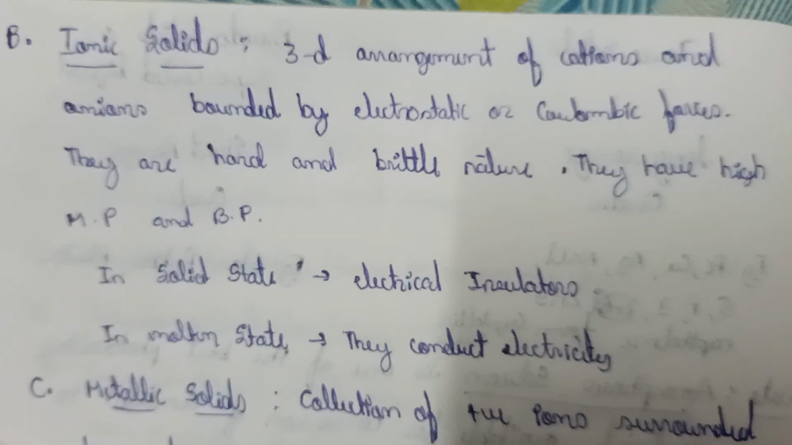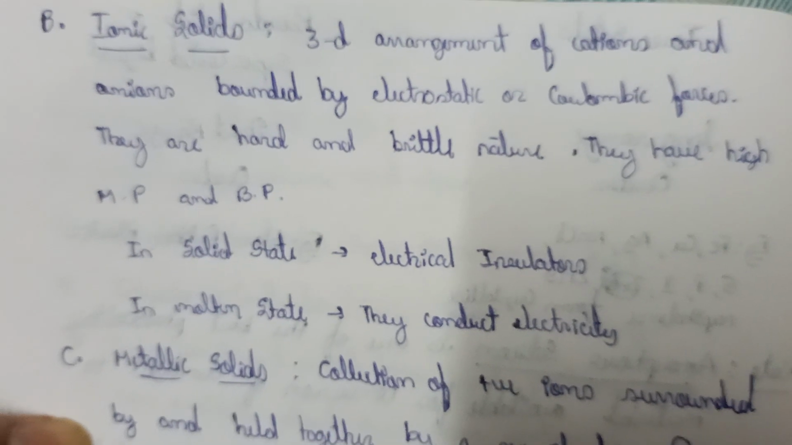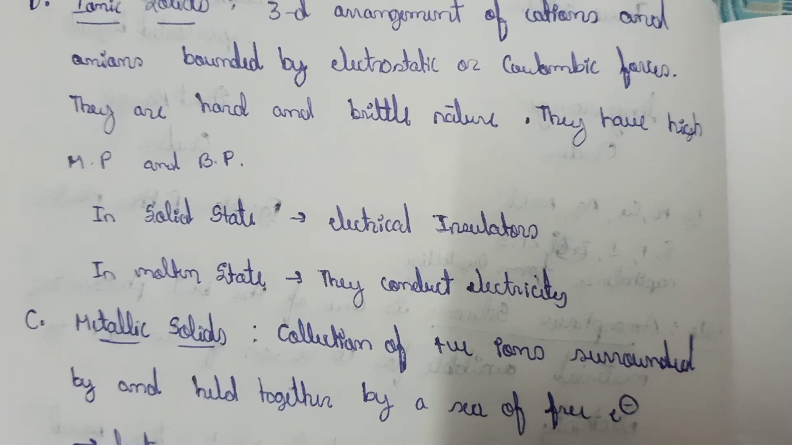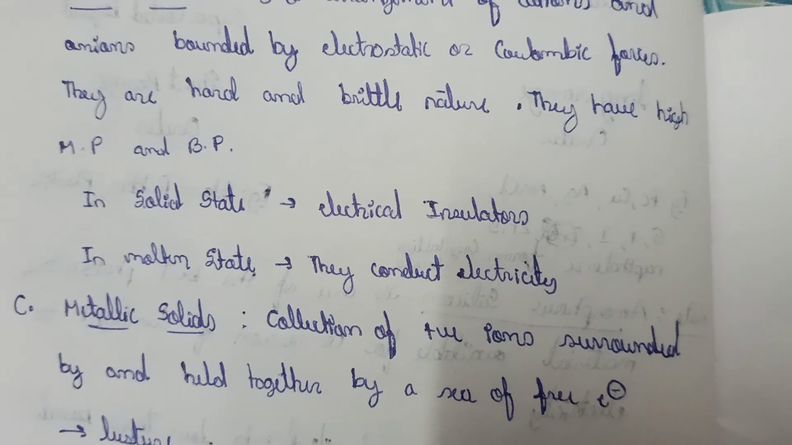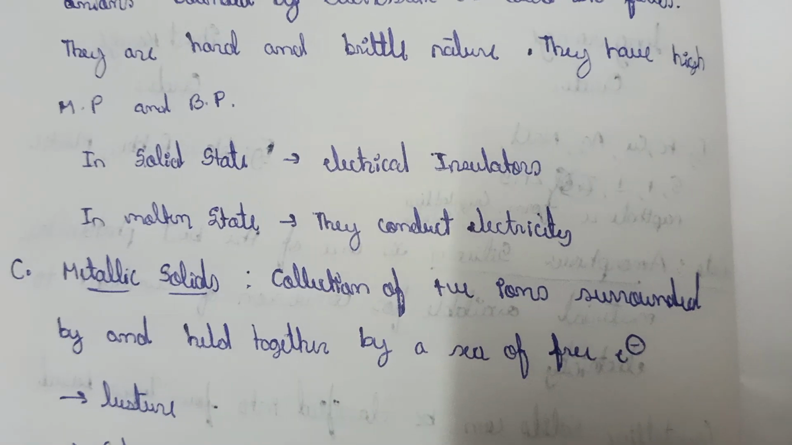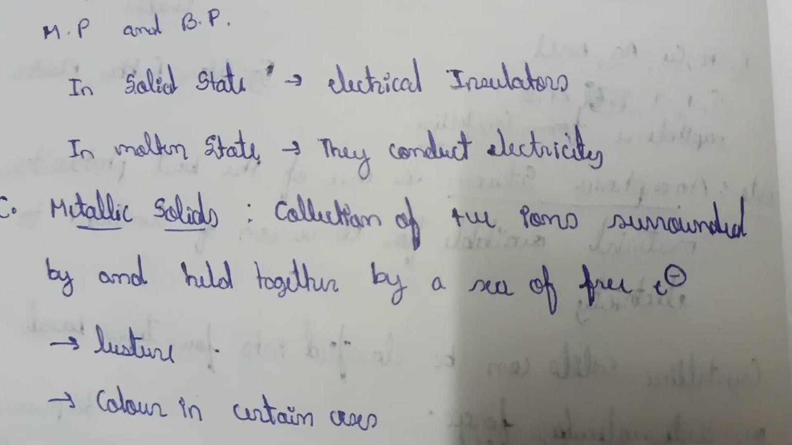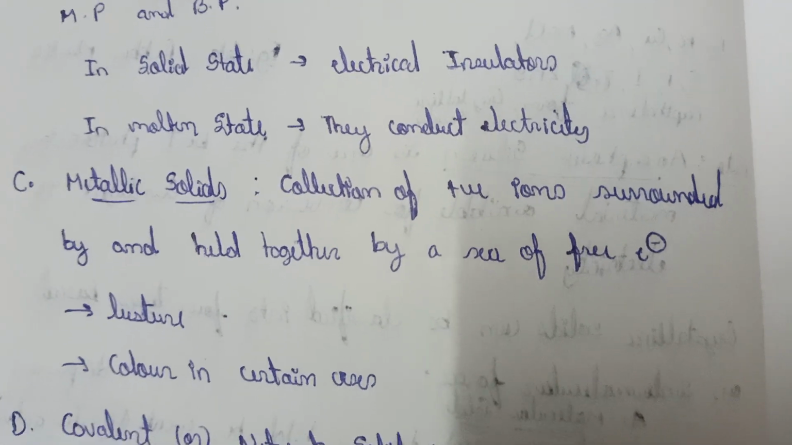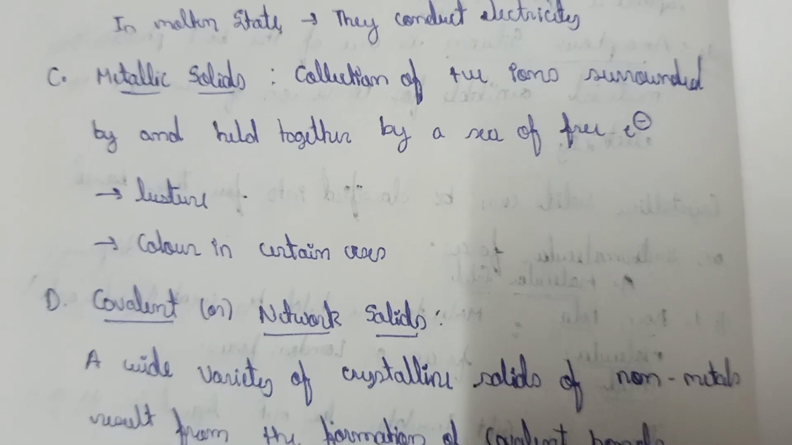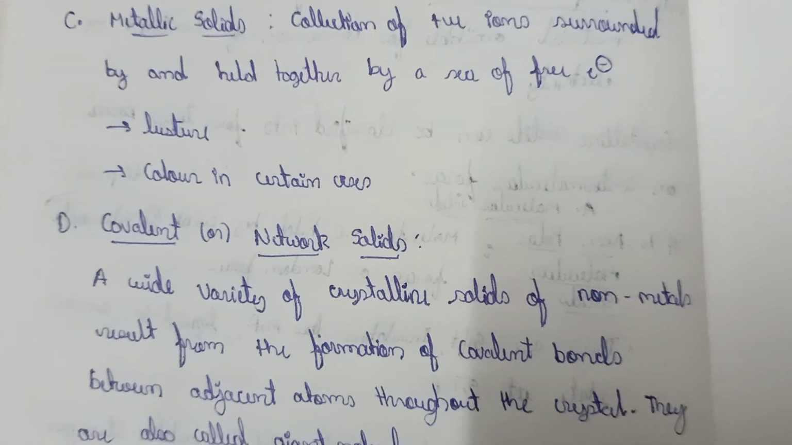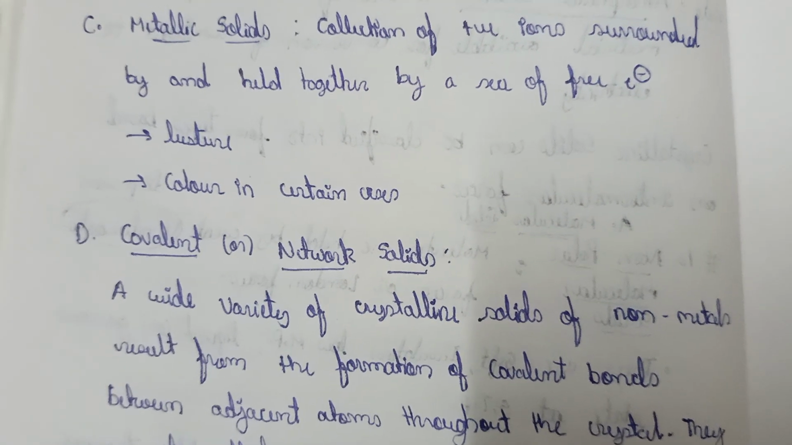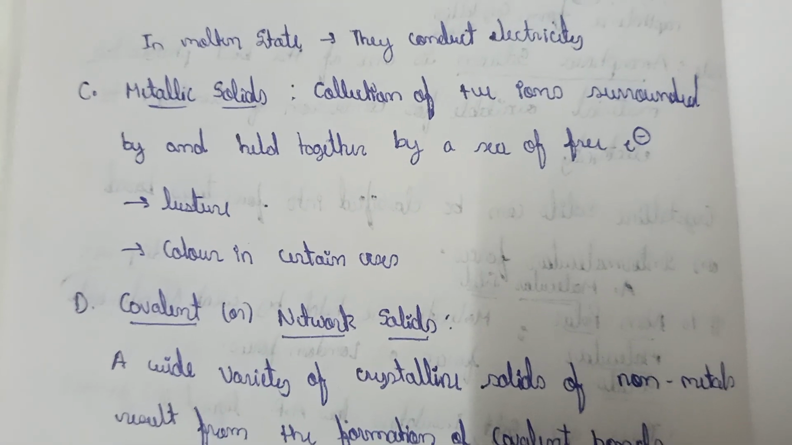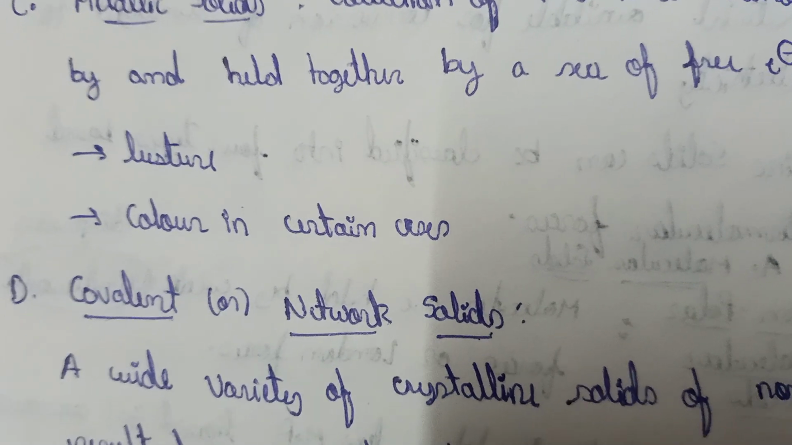And ionic solids. Ionic solids are a 3D arrangement of cations and anions bound by electrostatic or Coulombic forces. They are hard and brittle in nature. They have high melting point and boiling point. In solid state, they are electrical insulators, but in molten state, ionic solids conduct electricity. And metallic solids are a collection of positive ions surrounded by and held by a sea of free electrons. The properties exhibited by metallic solids are luster and color in certain cases.